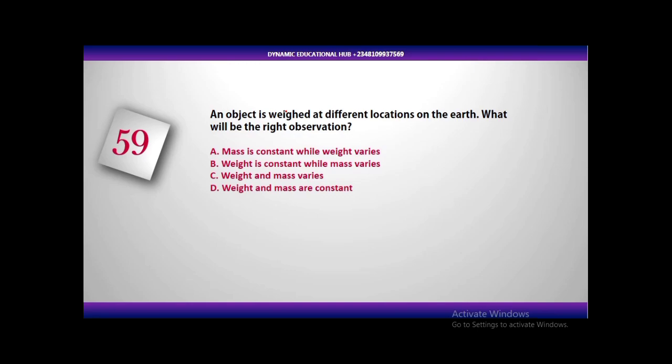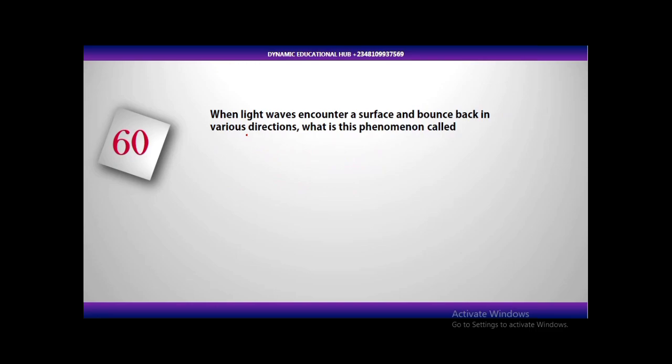Weight is a vector quantity. It has direction and it has magnitude. It has size and direction. The direction of weight is downward because gravitational force is pulling every object downward to the center of the earth. So the correct answer here is mass is constant while weight varies. A is the correct answer. Let's move to the next question.